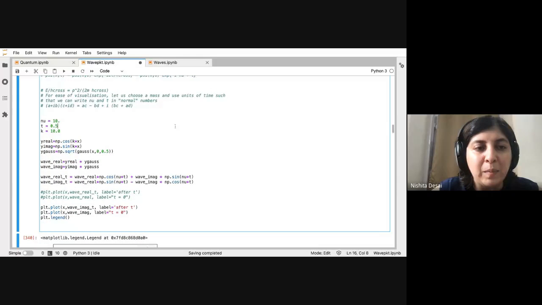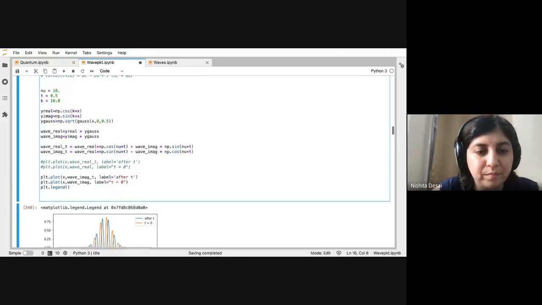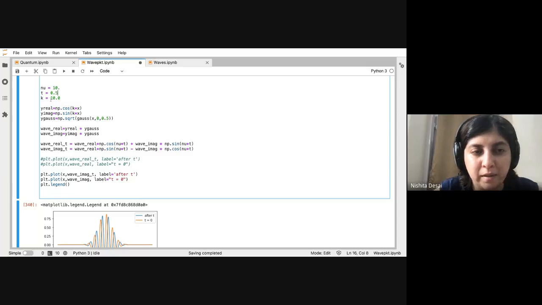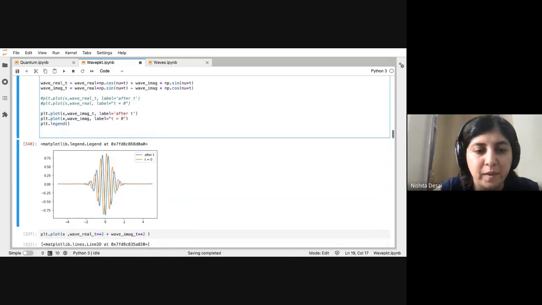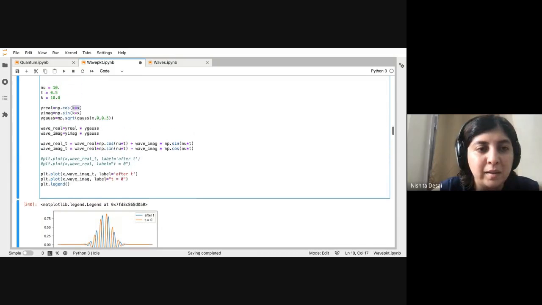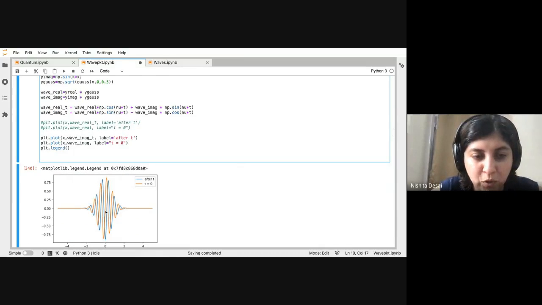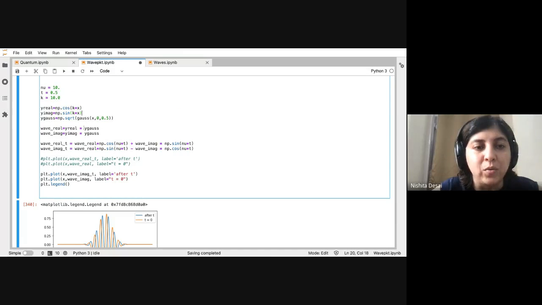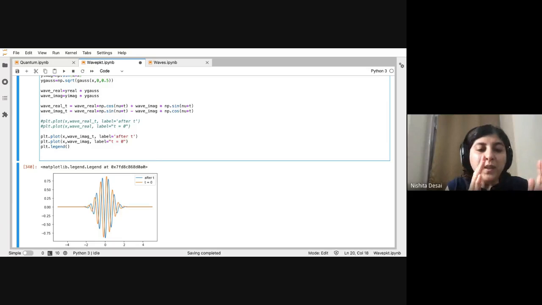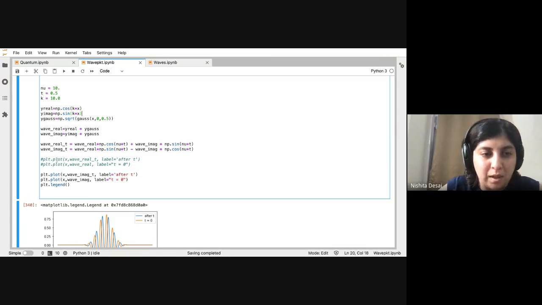Remember that inside our time independent component we have this wave which has this kx form, right? This is what gives you these oscillations. That is the space part. And what the time part is doing is moving this space component of these inside waves as time passes. So let's start with 0.